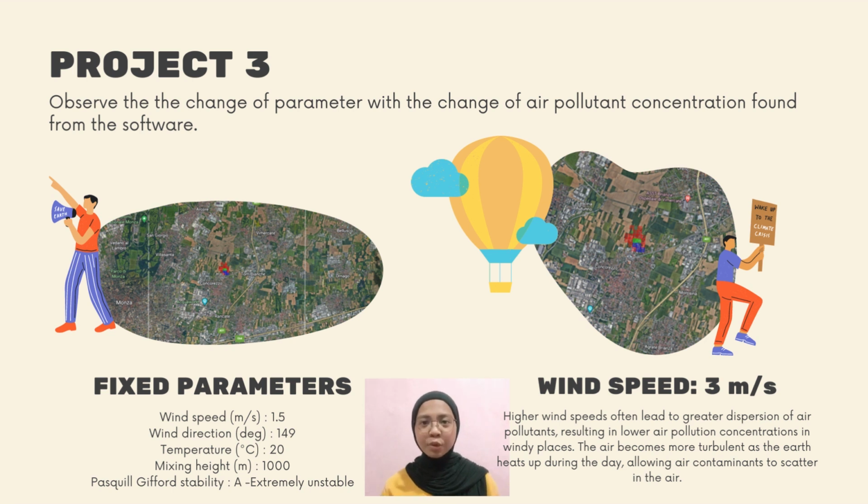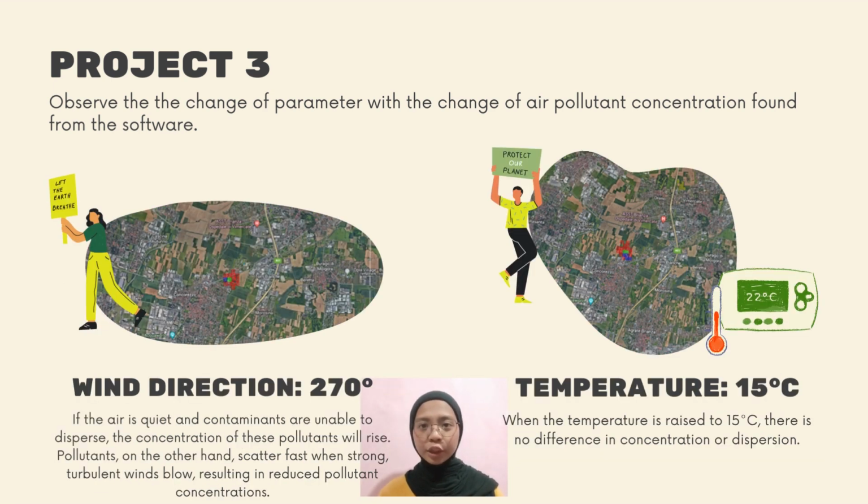On the right side shows dispersion when wind speed changes from 1.5 meters per second to 3 meters per second. Higher wind speeds often lead to greater dispersion of air pollutants, resulting in lower air pollution concentration in windy places. The air becomes more turbulent as the earth heats up during the day, allowing air contaminants to scatter in the air. On the left side, the figure shows dispersion when wind direction changes from 149 degrees to 270 degrees. If the air is quiet and contaminants are unable to disperse, the concentration of these pollutants will rise. Pollutants, on the other hand, scatter fast when strong, turbulent winds blow, resulting in reduced pollutant concentrations.